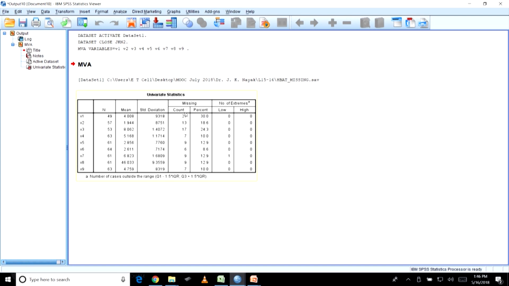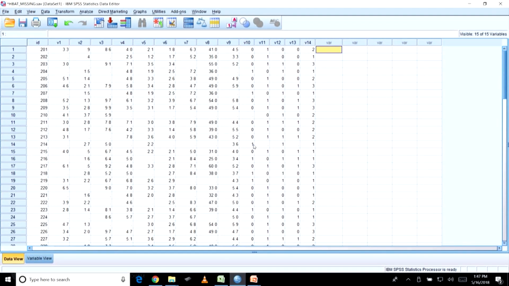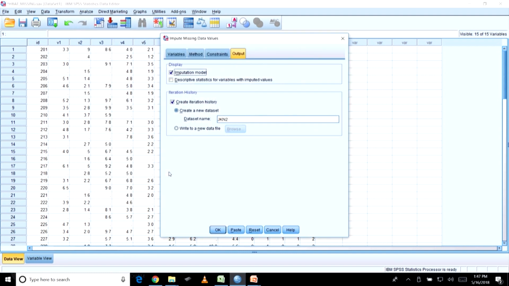In V1 there are 21, 13, 17, 7, 9, 7, all these are given to you, correct, and the percentage is given to you. So, once you have understood, okay, this is the number of missing data we are having, now what do I do here? Now, again go to this and go to the Multiple Imputation, right, and impute the missing values.